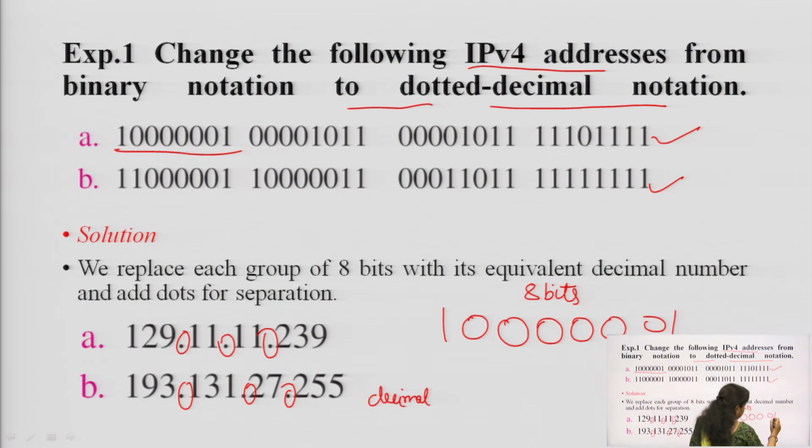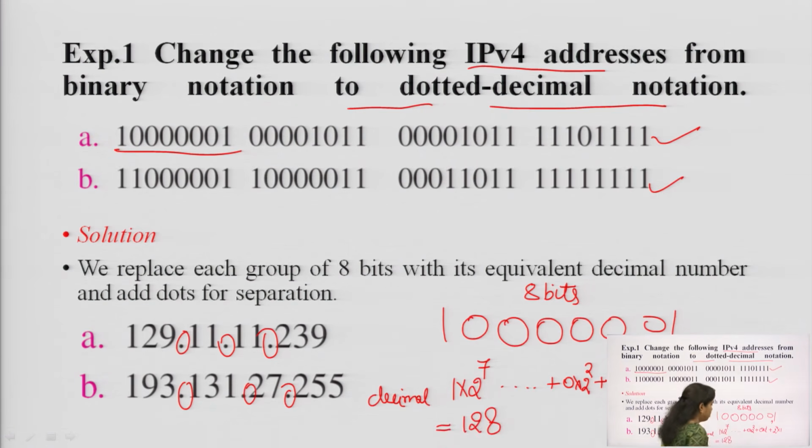We start from the right: 1 multiplied by 2 to the power 0, then 0 into 2 to the power 1, plus 0 into 2 to the power 2, and so on up to 1 into 2 to the power 7. That is equivalent to 128, which means this binary data is converted into decimal format using this concept.